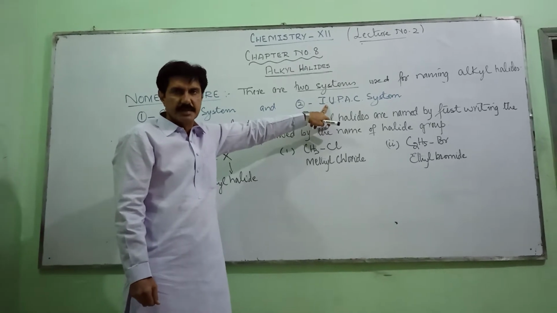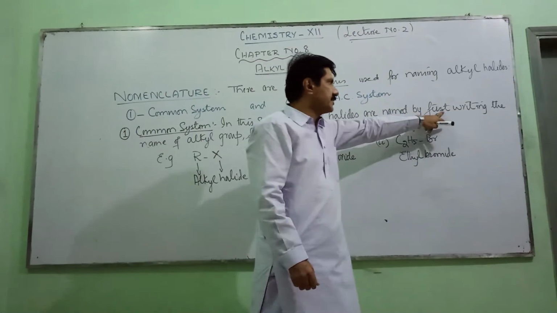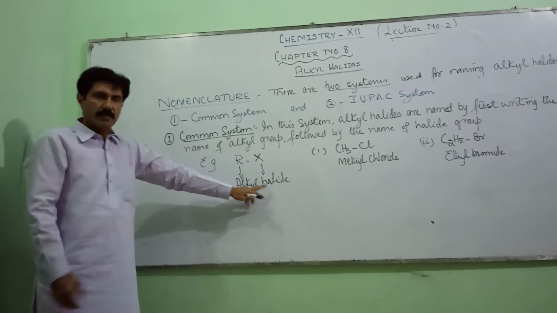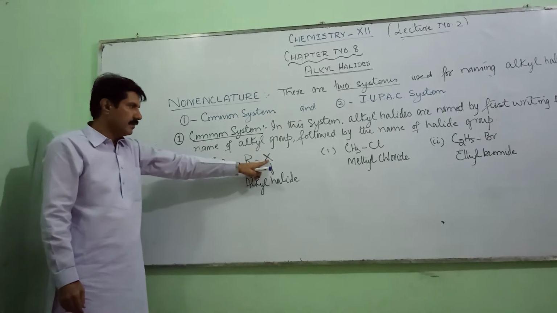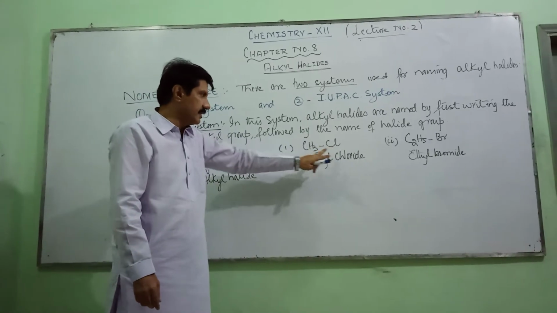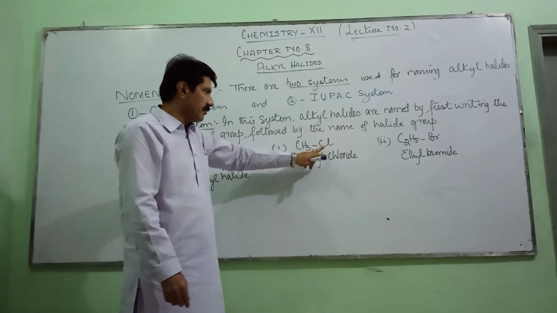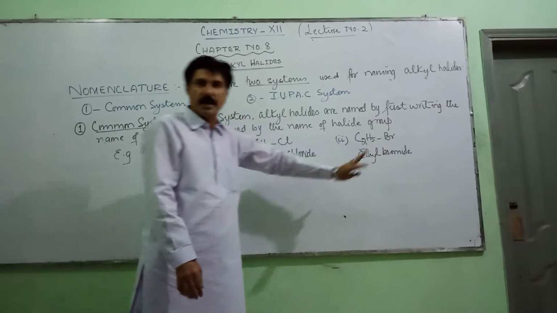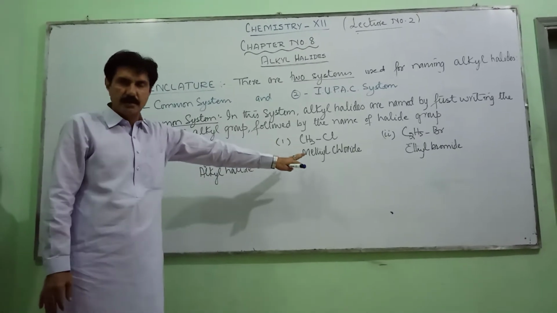In the common system, alkyl halides are named by first writing the name of the alkyl group followed by the name of the halide group. For example, if we write R–X, then R is called the alkyl radical and X is named the halide group. If I write CH3Cl, the CH3 group is the methyl group and Cl is chloride, so the complete name of the compound is methyl chloride. Likewise, this is ethyl bromide. Up to 2 carbons, this is the way of naming alkyl halides in the common system.